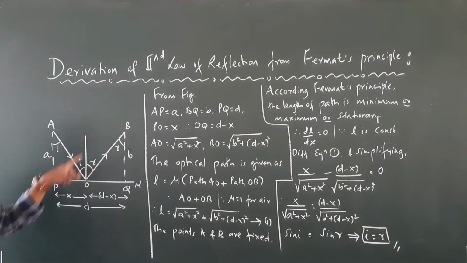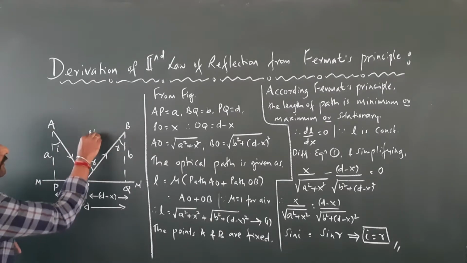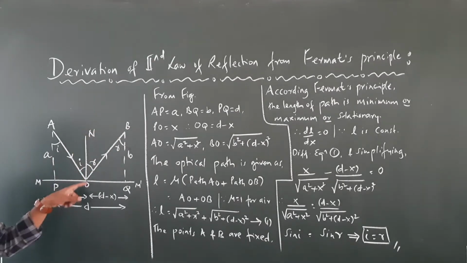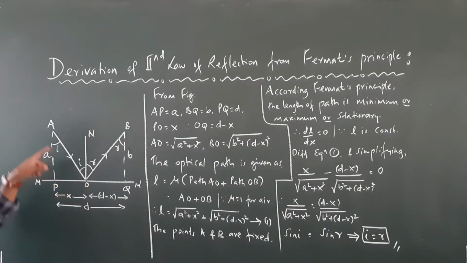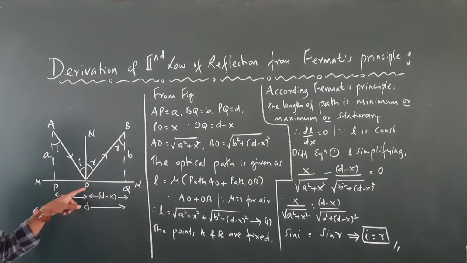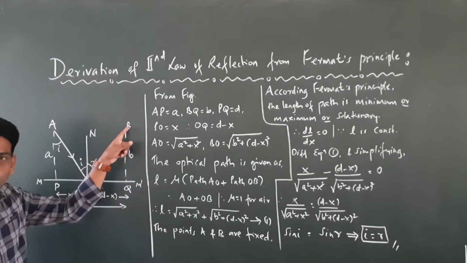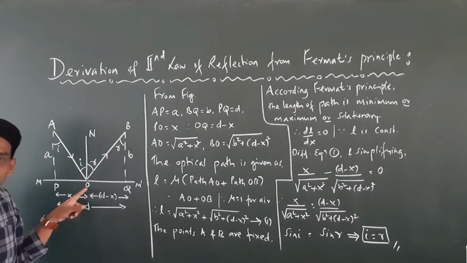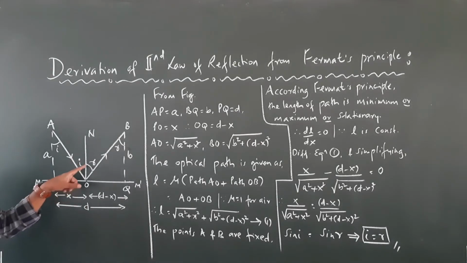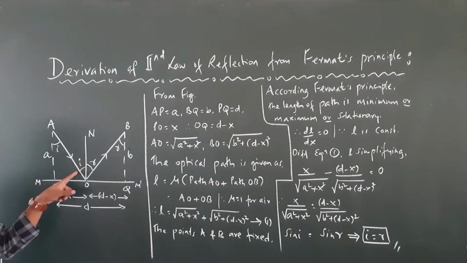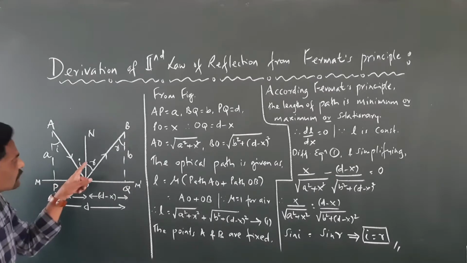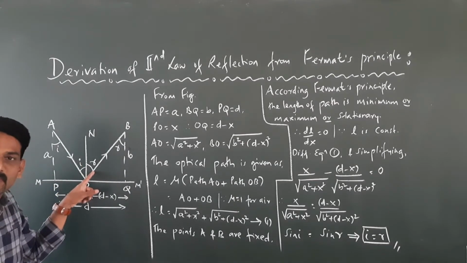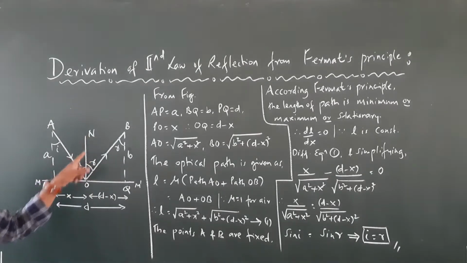This is the normal, which you can take as ON. We have an incident ray AO, a reflected ray OB, and ON is the normal.